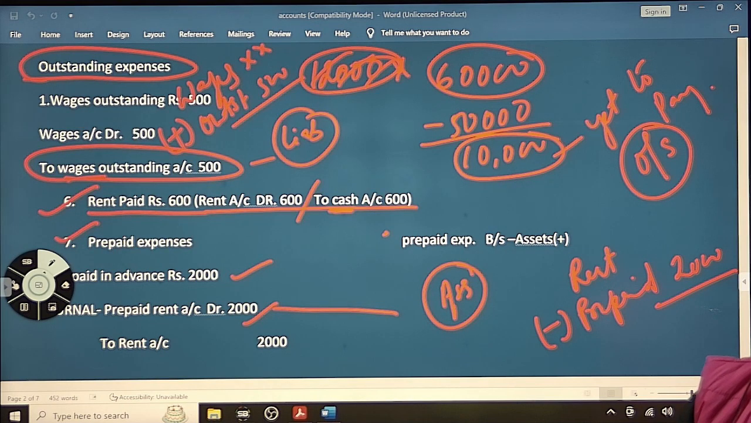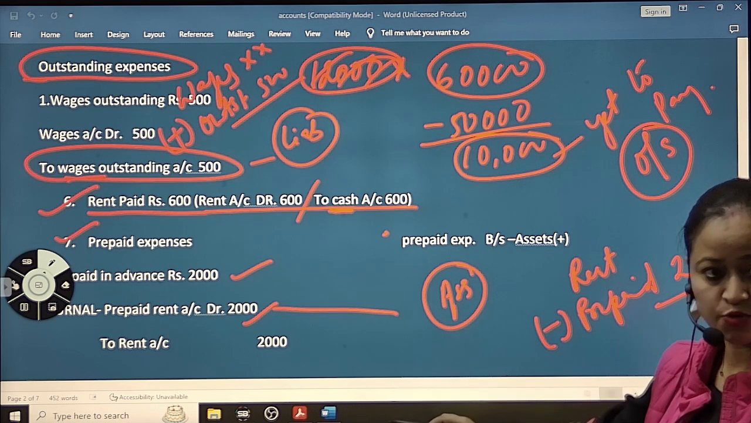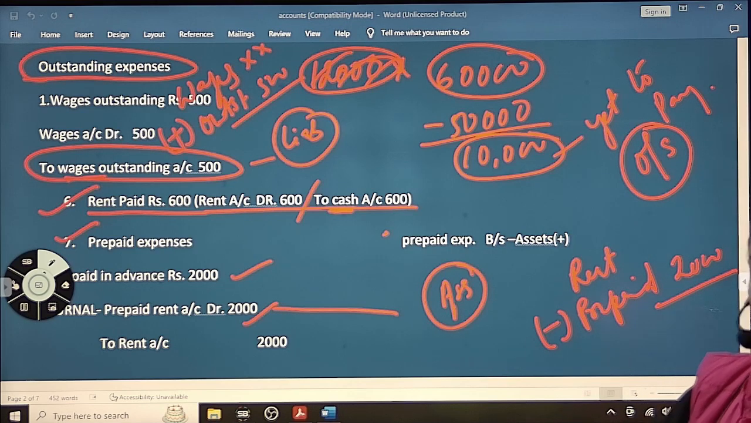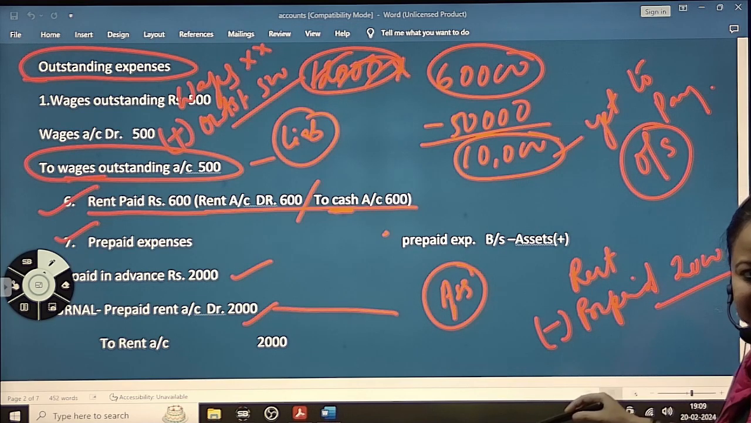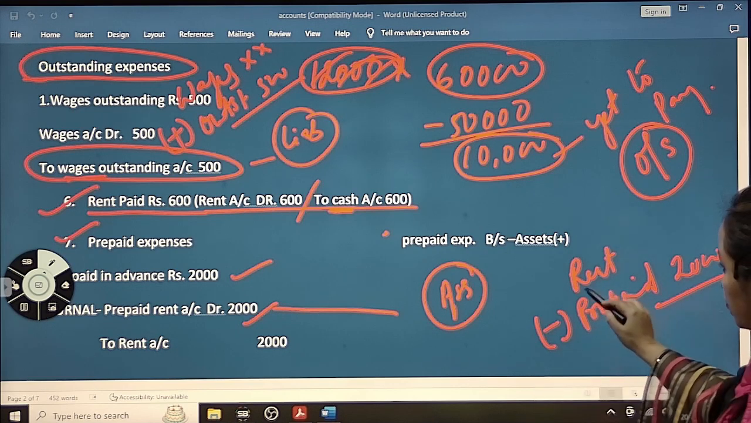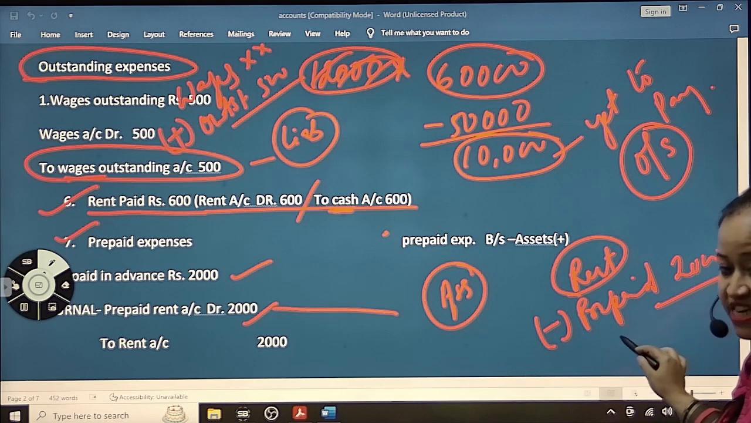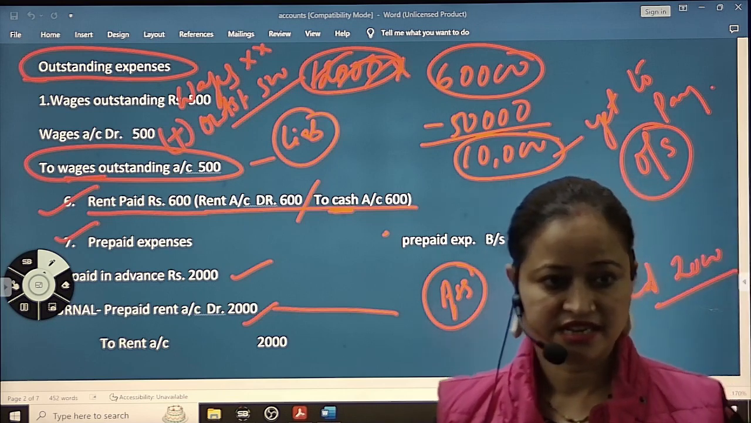Sorry. Prepaid one we will write in the asset side. एसेट साइड. ठीक है, वो लाइबिलिटी नहीं, हम लोगों ने पहले से ही दे के रखा है. रेंट, that means debit side is decreasing. Rent is an expense, so we will write down in the debit side, and prepaid we will deduct it. Yes, any expense we write down in the debit side.